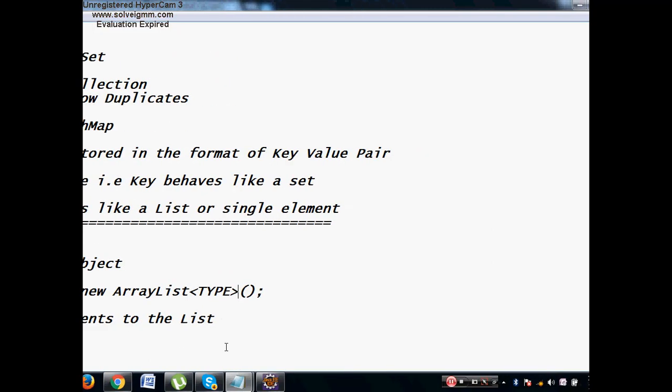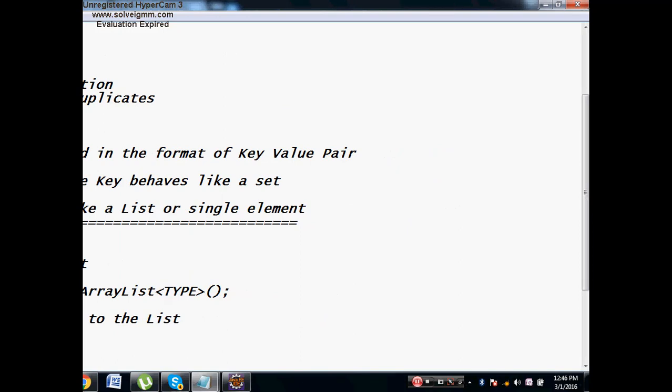How to add elements to the list? You will say L dot add and pass the value. This is how you can add the elements to the list.